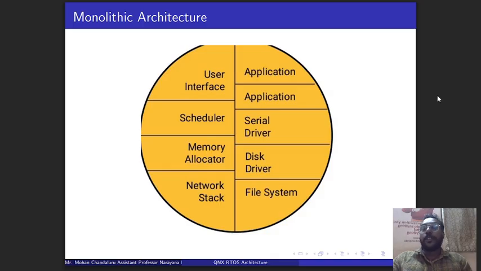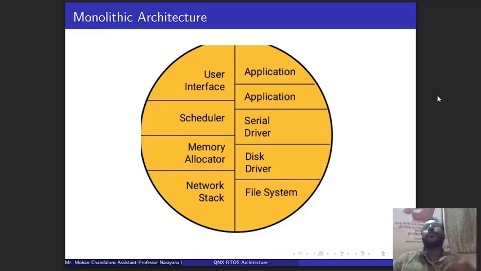And if you observe the diagram here, it is a monolithic based architecture. It means normal Linux or Unix based systems, whatever the previous systems are, use the monolithic architecture. So what the monolithic architecture is, if you observe the yellow color, here all the services which might be provided by the user, which might be provided by the kernel: user interface, scheduler, memory allocation, network stack, application, serial drivers, disk drivers, file systems, whatever it might be.